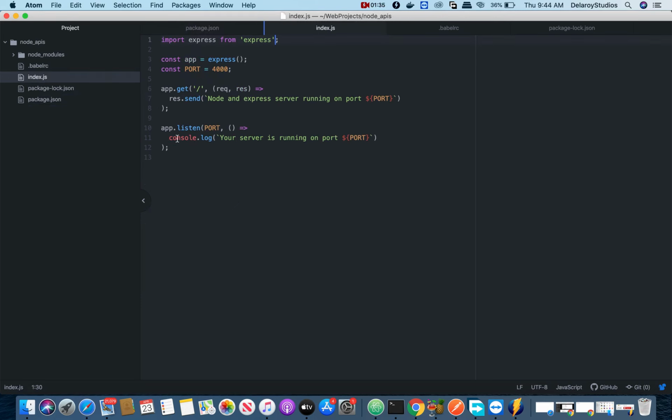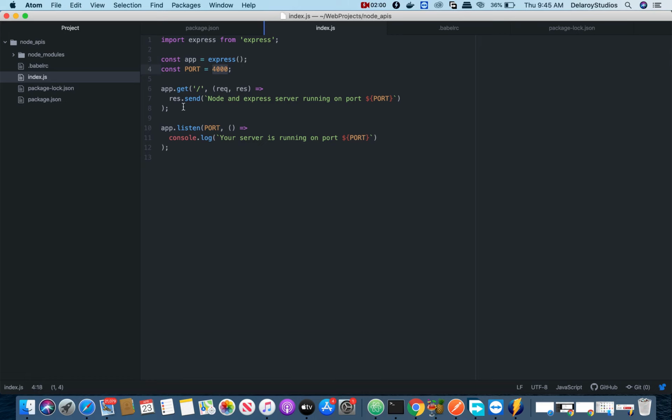Inside this file, you need to import Express from Express. This is the ES6 syntax, and it's actually going to import all dependencies or all our methods open for you to use in Express. You create a constant called app, you initialize it with the Express, you create another constant called port, and you set it to 4000.